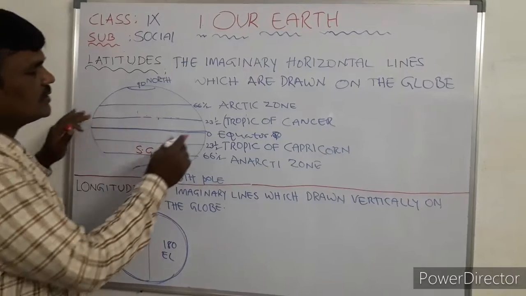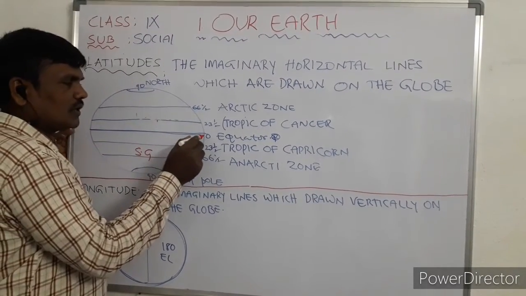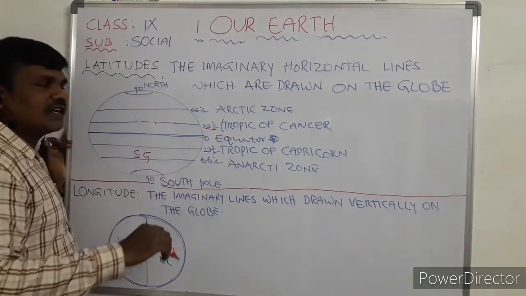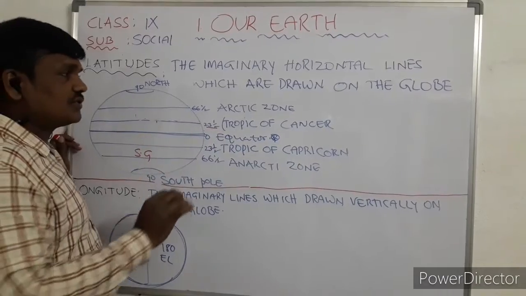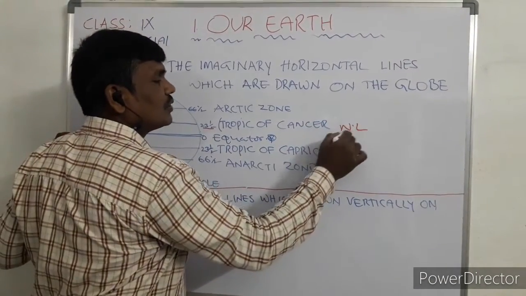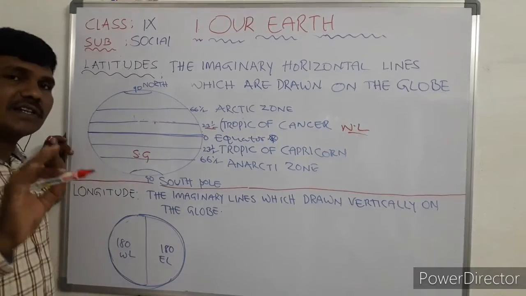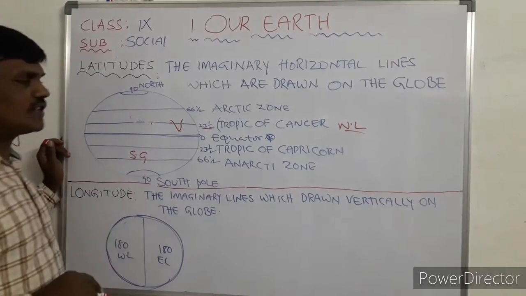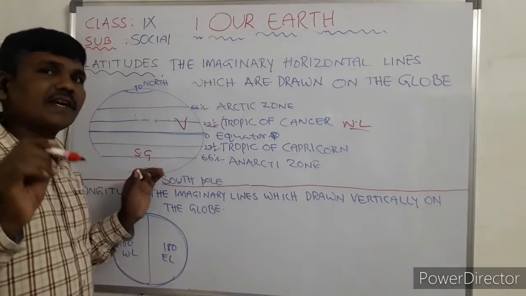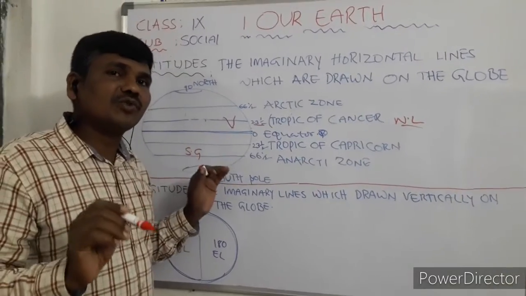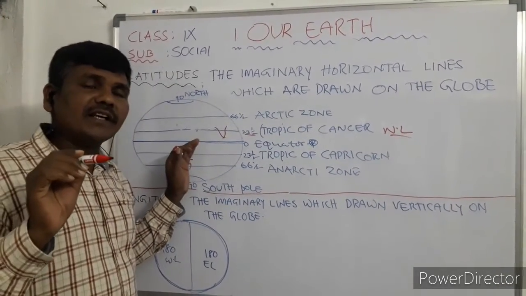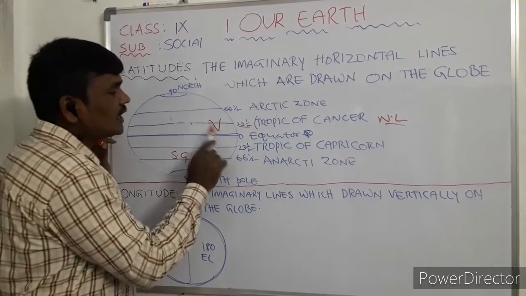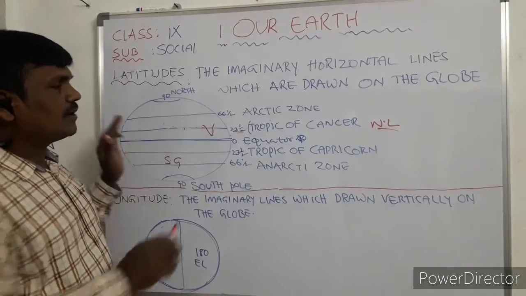Now if you go in the north direction, 0, 1, 2, 3 like that, somewhere you get 23.5 degrees northern latitude. This 23.5 degrees northern latitude is known as the Tropic of Cancer. The Tropic of Cancer passes through India, through 8 states. We will learn these things in 10th class, no problem. Focus here on India and the Tropic of Cancer.